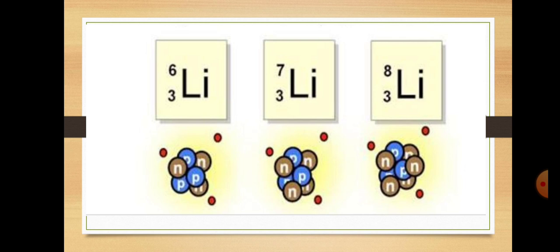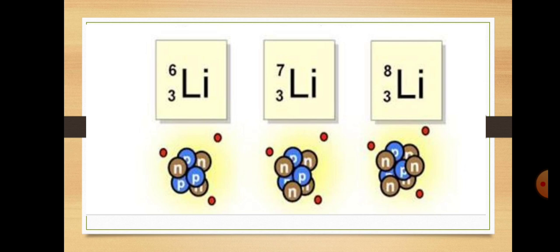Now lithium 8 having the same atomic number, means the number of electrons and protons are the same, but the difference is the number of neutrons. Here the number of neutrons is 1, 2, 3, 4, 5. 5 neutrons and 3 protons is equal to 8. Then in the second, lithium 7 having 3 protons and 4 neutrons, so 3 plus 4 is equal to 7. And in the first one, lithium 6 having 3 protons and 3 neutrons present in the nucleus of an atom. So 3 plus 3 is equal to 6.